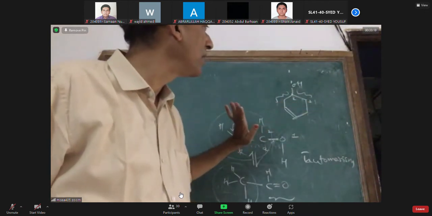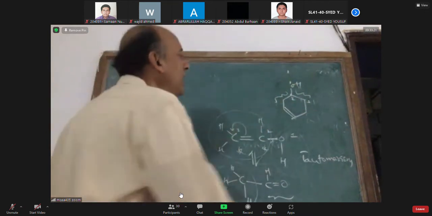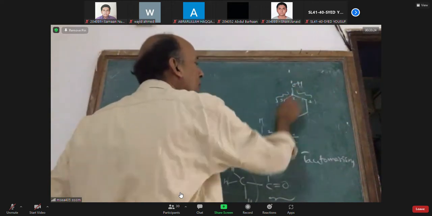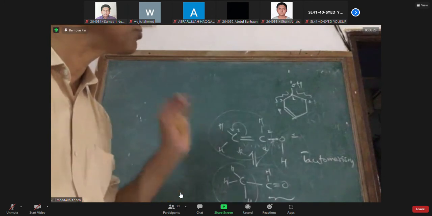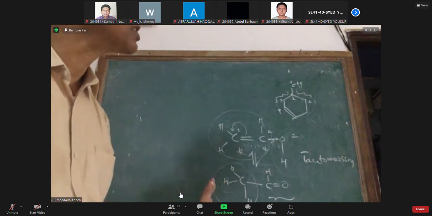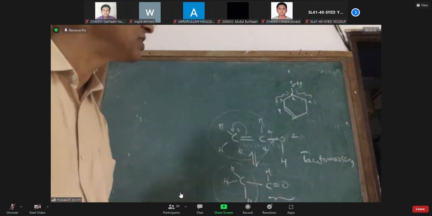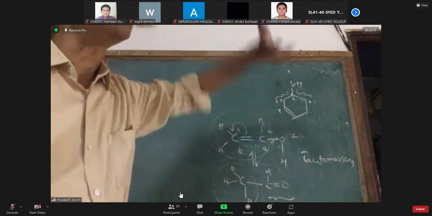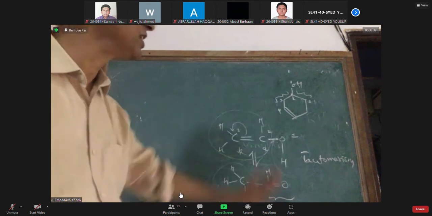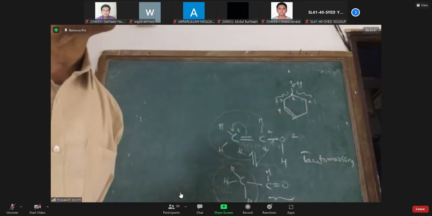Hydrogen cannot shift more than this distance. Hydrogen cannot go from 1 to 4, not possible. Hydrogen can go maximum from the first atom to the third atom. It means that if the first atom is sp3 hybridized with hydrogen, the second and third must have a double bond. If the double bond is far away, H plus cannot shift, so it cannot show tautomerism. Are we clear, sir?